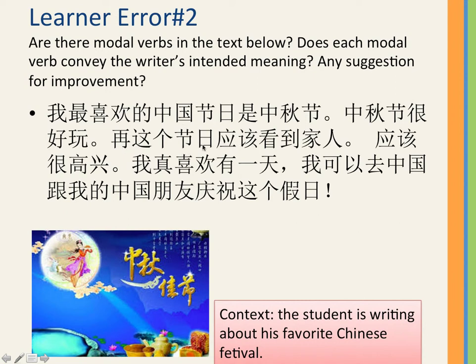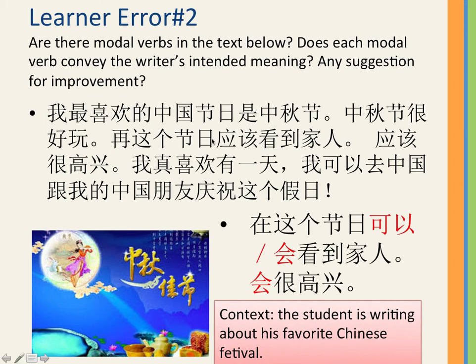So on this festival, we should see family. We should be happy. That's the literal translation if you use 应该, like there is a moral obligation for that. 我真喜欢有一天, I really like that one day, 我可以去中国跟我的中国朋友庆祝这个假日. So I really wish one day I can go to China and celebrate this holiday with my Chinese friends. I would suggest that we change the modal verb 应该 to 可以 or 会.